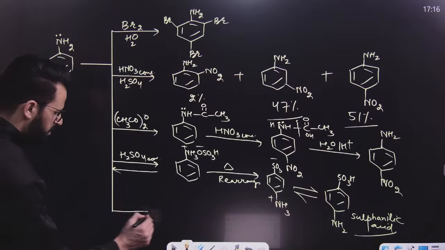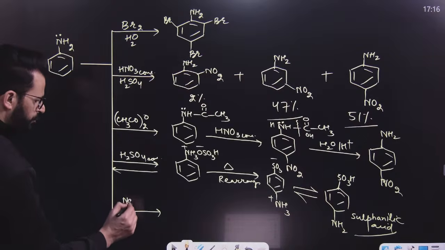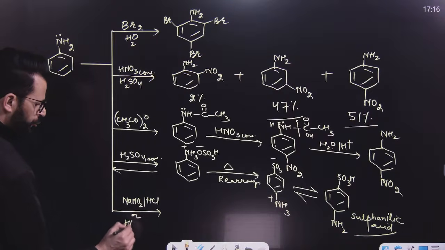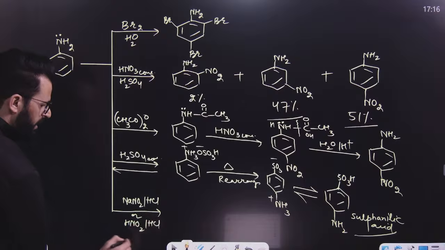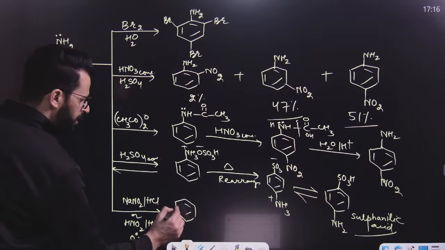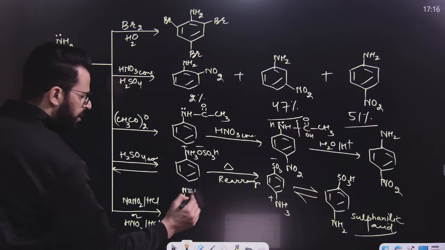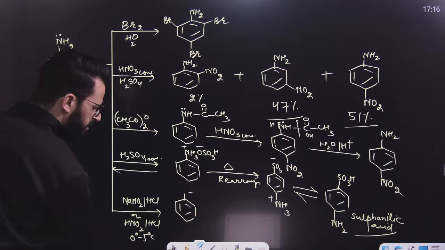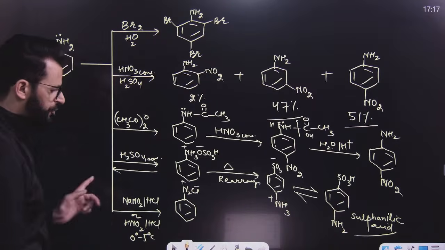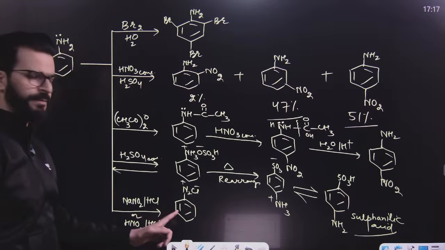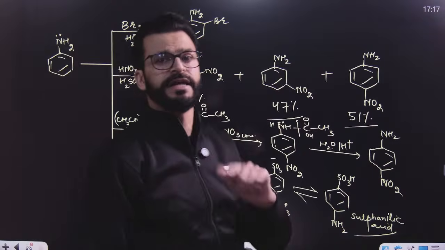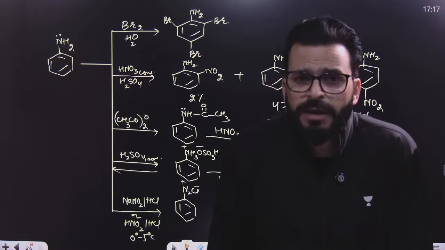After this, if this is treated with NaNO2 and acid, say for example HCl, or HNO2 in excess of acid, but at a temperature of 0 to 5 degrees Celsius, it results in the formation of benzene diazonium salt, N2. This is known as diazotization reaction. But remember, up to 0 to 5 degrees Celsius, this is stable. If temperature is increased, then this is not stable, it gets decomposed. This is not stable above 5 degrees Celsius.